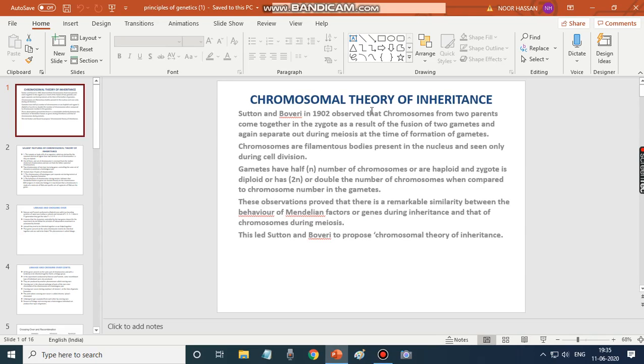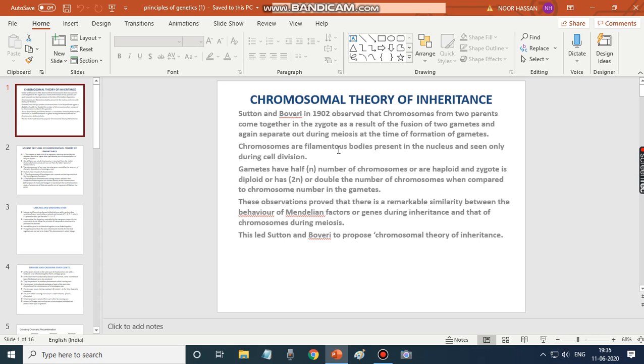And this is about the chromosomal theory of inheritance, proposed by Sutton and Boveri in the year 1902. They observed that chromosomes from two parents, maternal and paternal, male and female, come together in the zygote as a result of the fusion of two gametes, male and female gametes, and again separate out during meiosis at the time of formation of gametes.